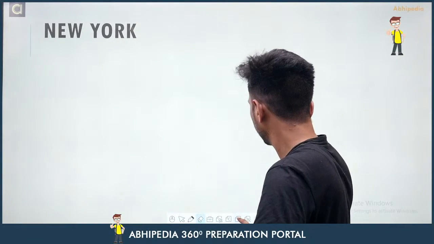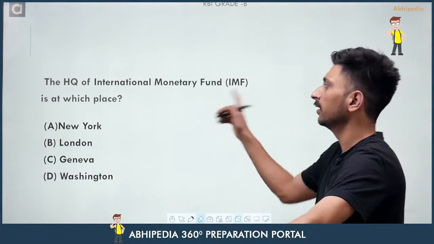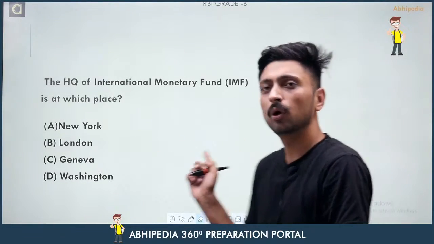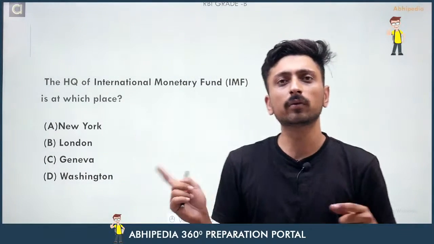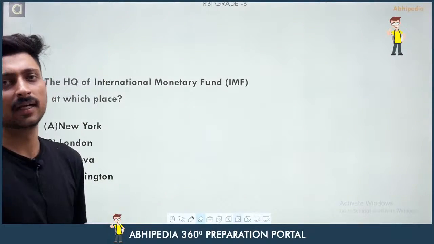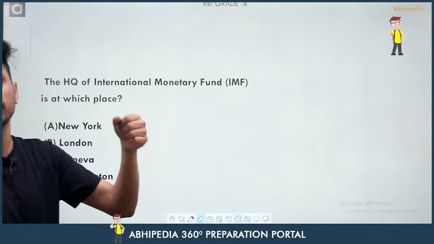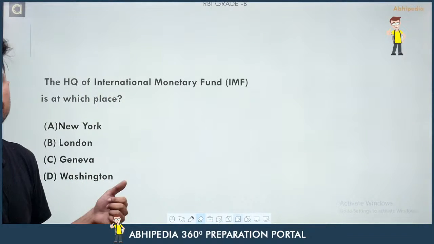Okay. Now come to the next question here. The headquarters of the International Monetary Fund. I have also let you know how to solve this kind of question through the tricks that I have given you in the beginning of this lecture, right? So you have to tell me the headquarters of the International Monetary Fund, that is IMF, is at which of the following places?